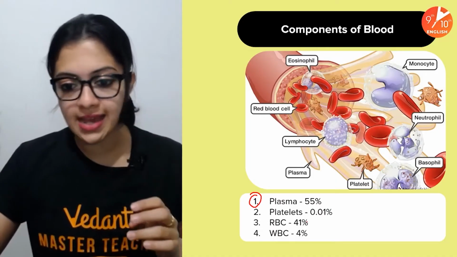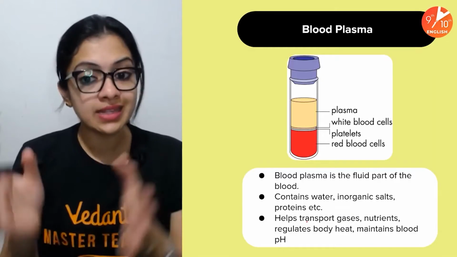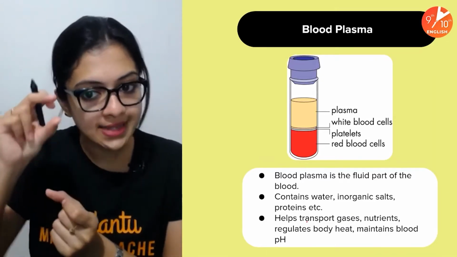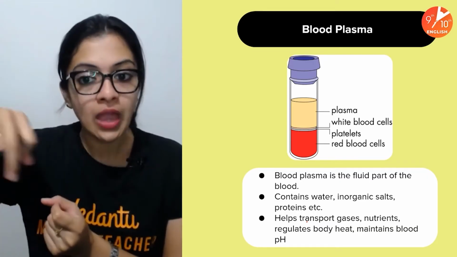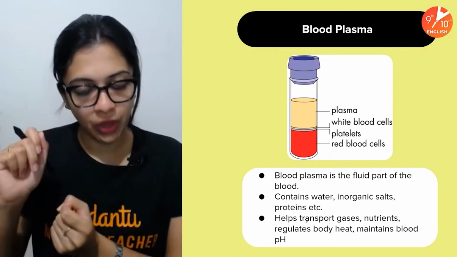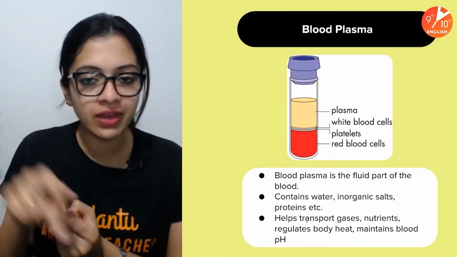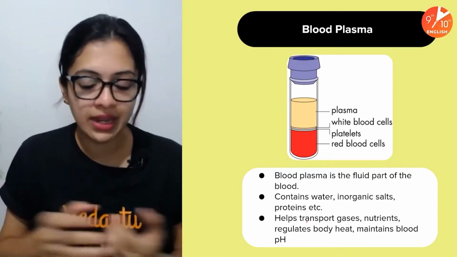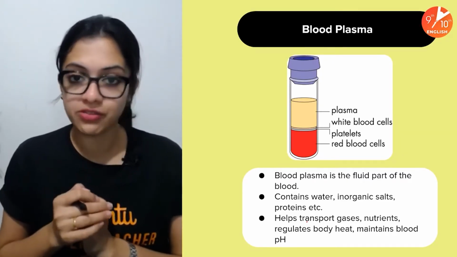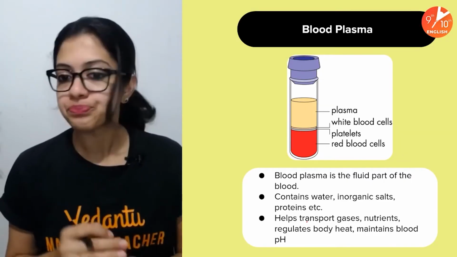Okay, so let us have a look at them. This is what you would see the components of blood to be like when you pass a tiny tube of blood through a centrifugation procedure. When you rotate it at a very high speed, the solid and the liquid components of blood would separate out this way.